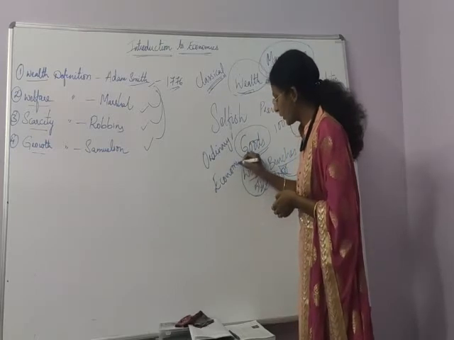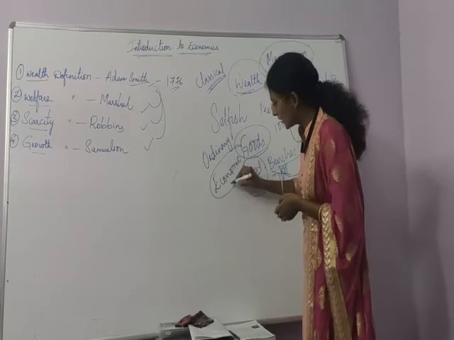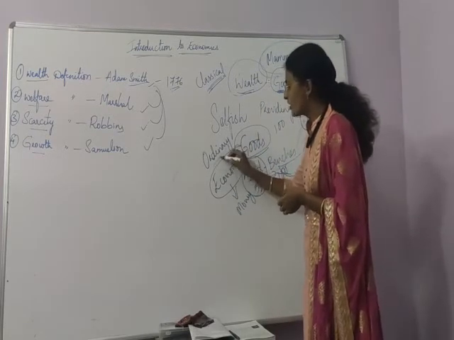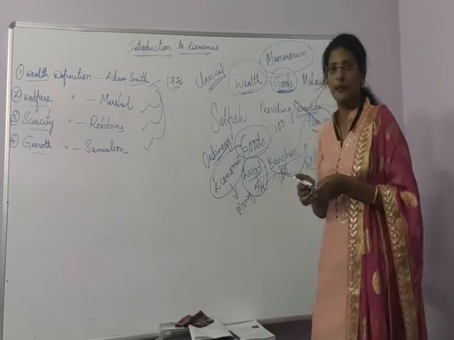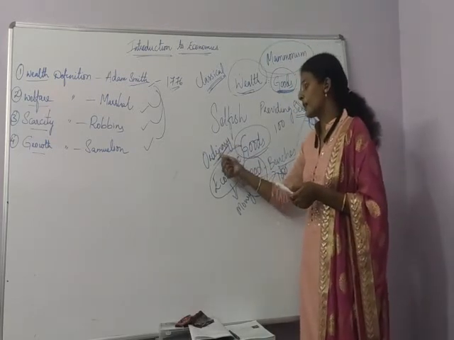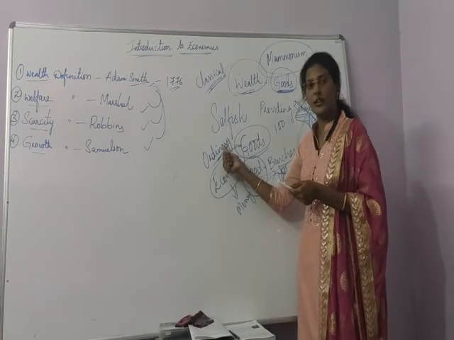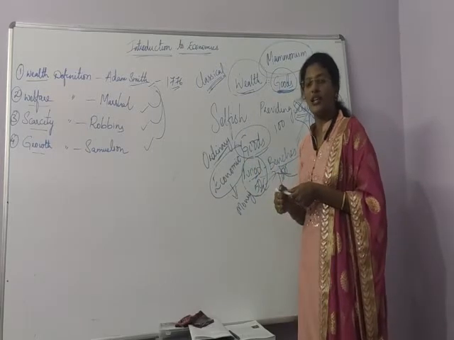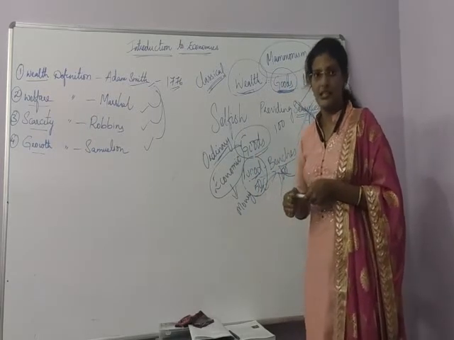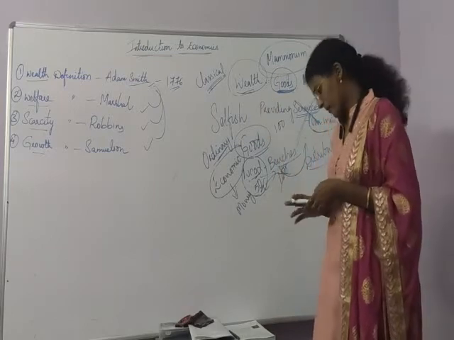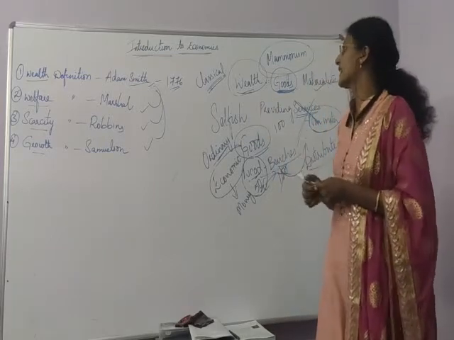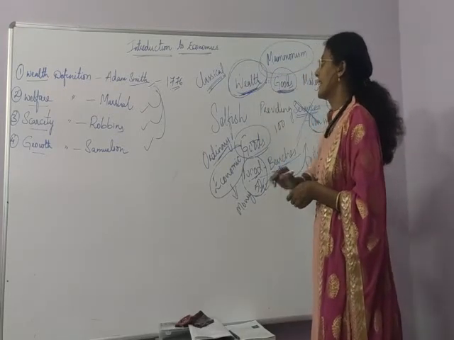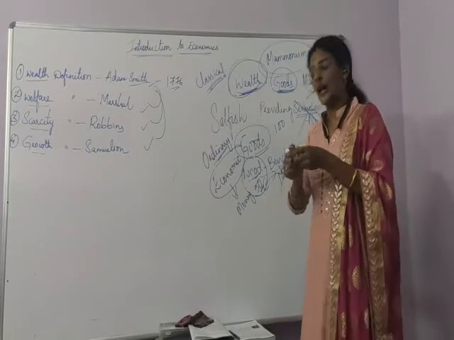You know who is an economic person? An economic person thinks only about money. But to give a definition, we should think of a person as an ordinary person. But Adam Smith thought that persons are economic persons only. So this is also a criticism of the wealth definition, that is, Adam Smith's definition. The next, wealth is not actually an end itself. It is a means to an end.